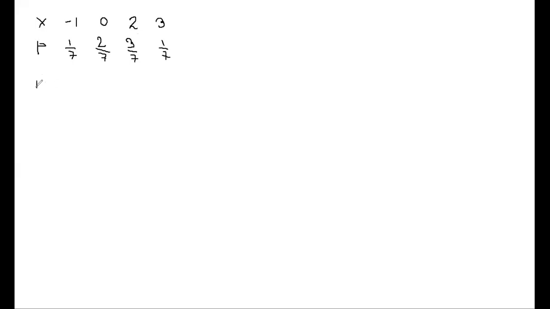Now I require to obtain capital Fx. What do I need to do at first, if you can tell me? We have done a particular problem in our previous class. The same thing I need to do over here. What do I need to do at first for Fx? Anyone?